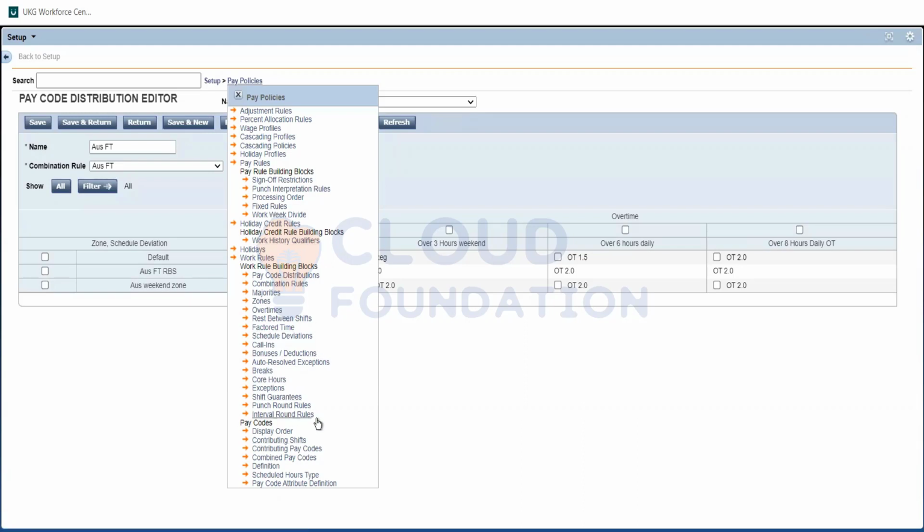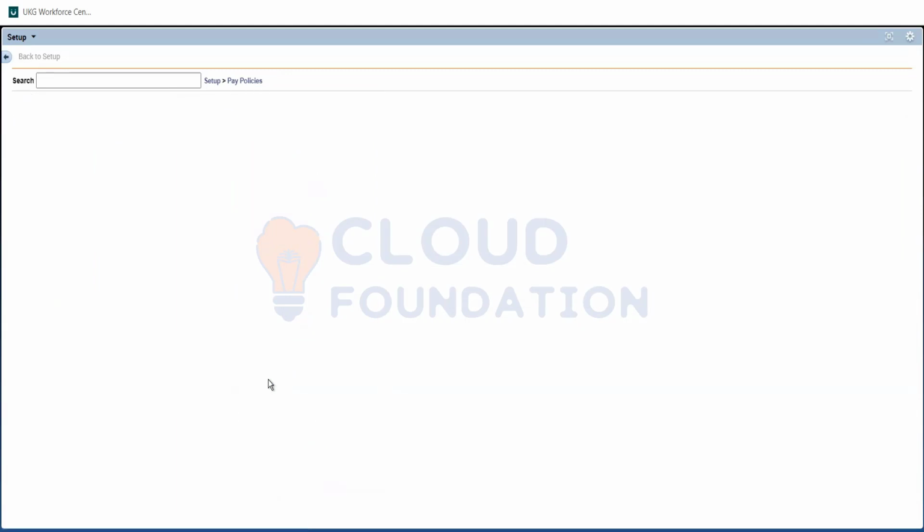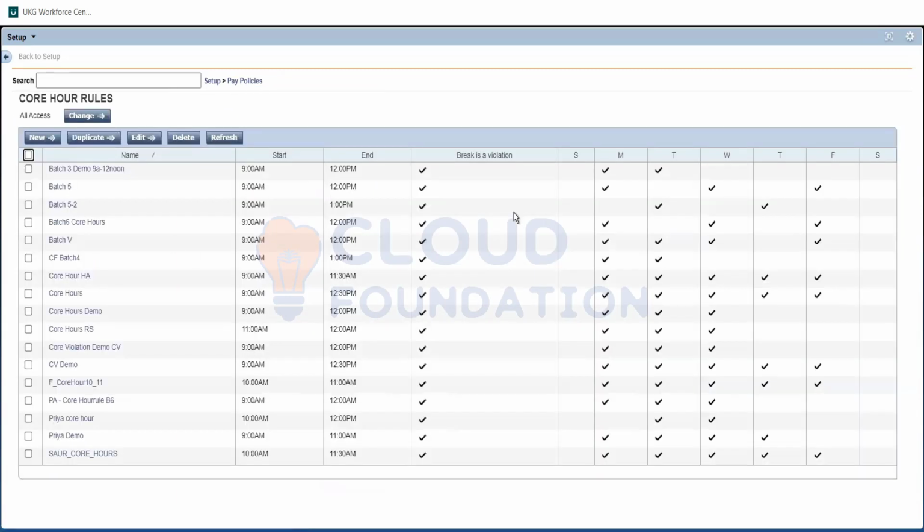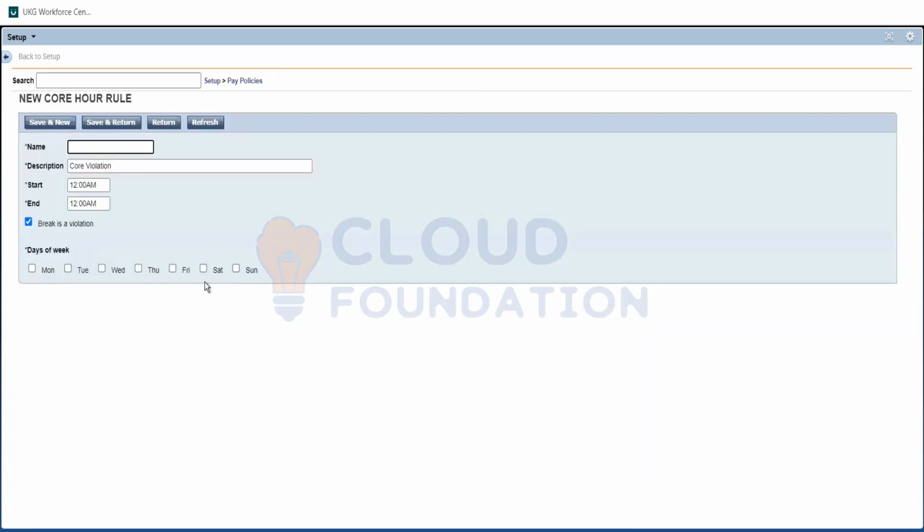Apart from that, nothing is needed here. And I'll just give you a heads up on what the core is. You're not using it, but if we map it, we will map this directly to the workflow. We are not mapping this anywhere in the pay code distribution, nothing. There will be a core or role, and we need to just select it in the workflow. I'll show you where. So example, we can select which days it will apply to, for example Monday, Tuesday, Wednesday. And we can say from 10 a.m. to 11 a.m.